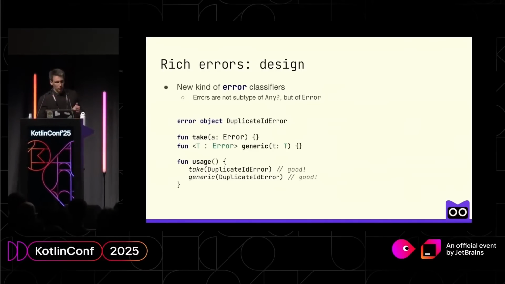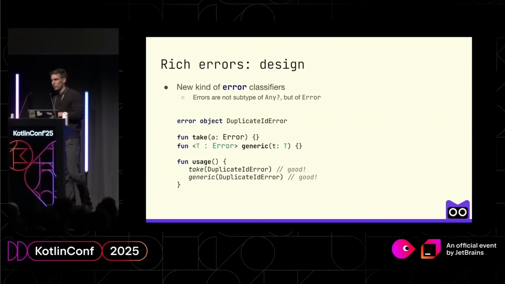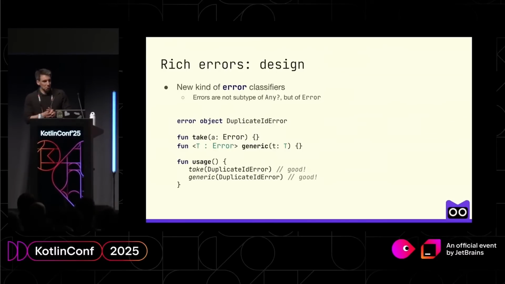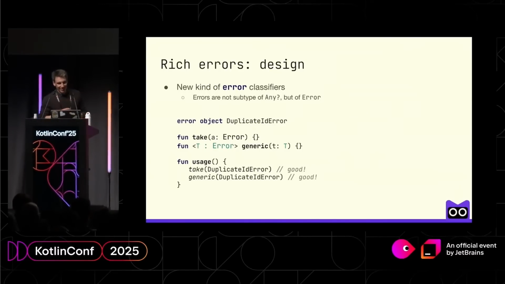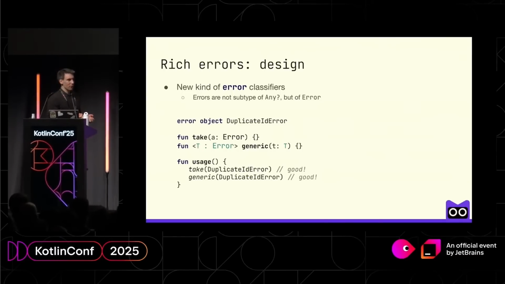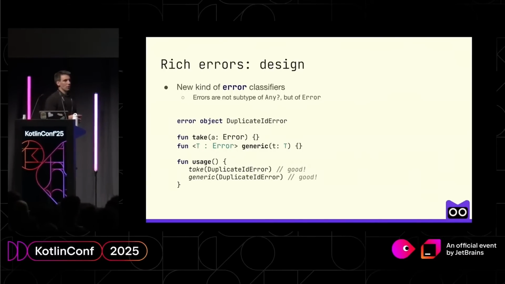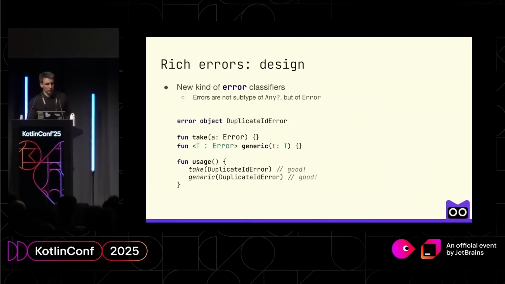And again, it's because we believe that it's still important, and we have a few use cases where it's needed. We of course will have an error top type, which can be used as an alternative for your Any?. And if you want to write generic code with errors, you can just bound your generic with an error type and work with it all together as previously.